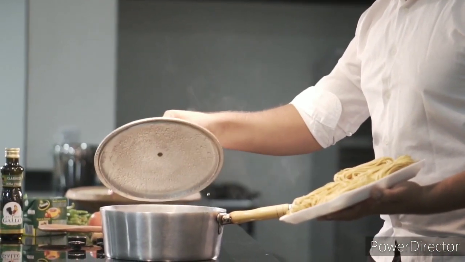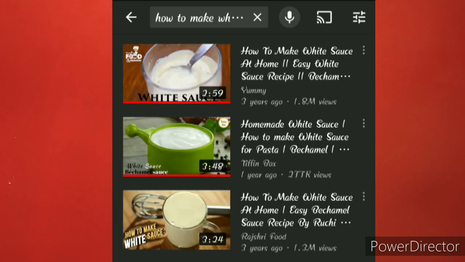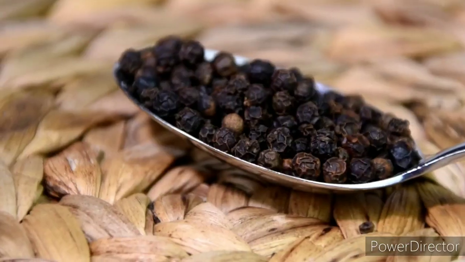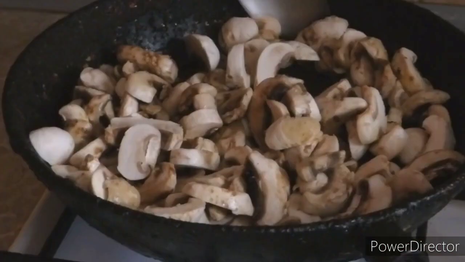Now let's look at this example. Suppose you are trying to cook something for your family. You saw the recipe on the internet, but the recipe was shown for only 2 people and you have to make dinner for 6 people. If they are using 1 tablespoon of ingredient for 2 people, then you will use 3 tablespoons for 6 people. And we don't actually do this mathematics on paper. It just came into our mind that okay, for 2 people if it is 1 tablespoon, then for 6 people it will be 3 tablespoons. So we were able to do that because we have trained our brain to do this kind of calculation without even thinking about it.